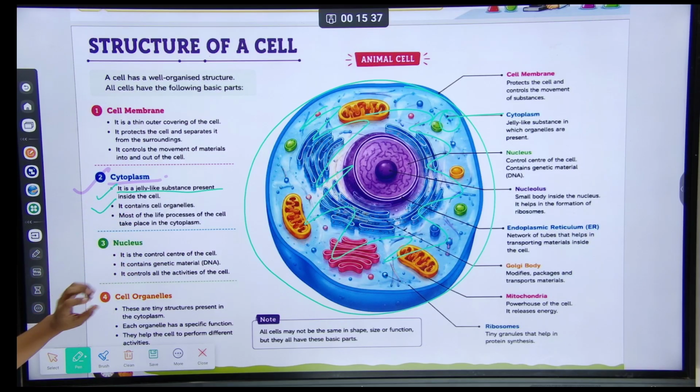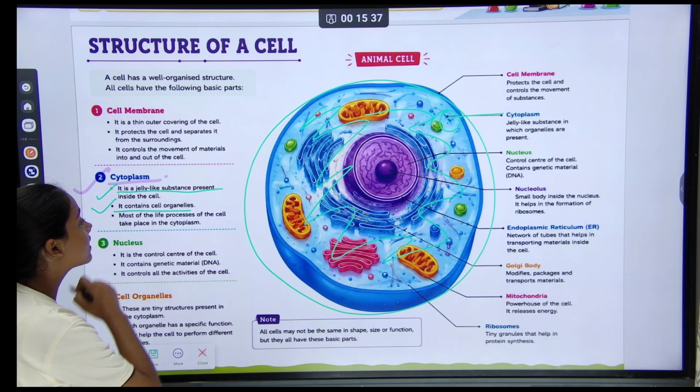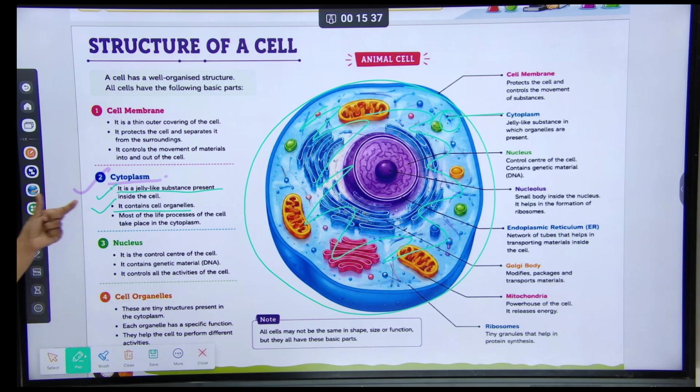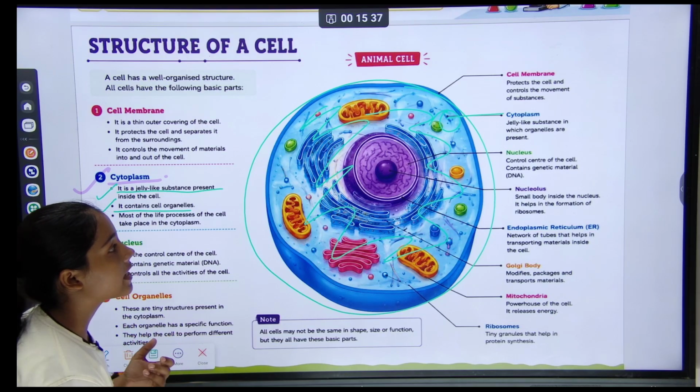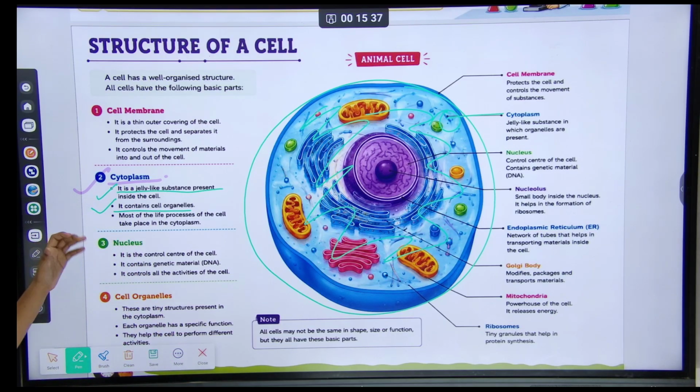It contains cell organelles. We have to understand the cell organelles in detail in another slide.